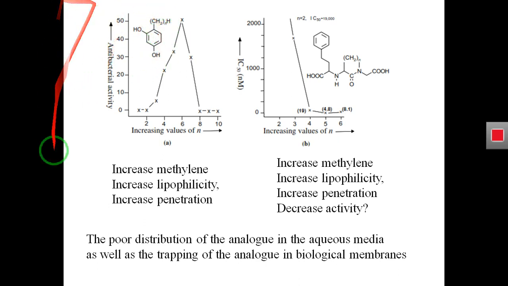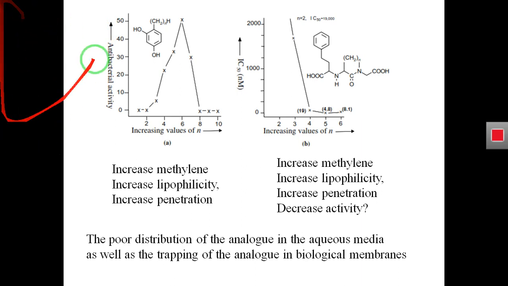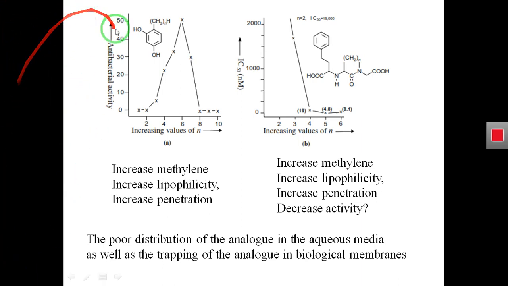Say this compound has n equal to 6, meaning 6 methylene groups. So what will happen after increasing the number of methylene groups in this antibacterial compound? The addition of methylene groups will increase the lipophilicity of this compound.